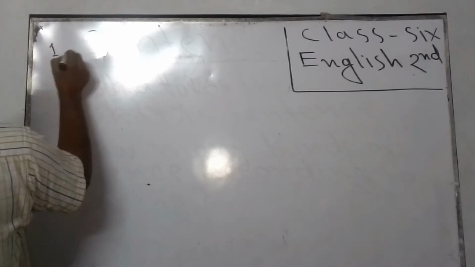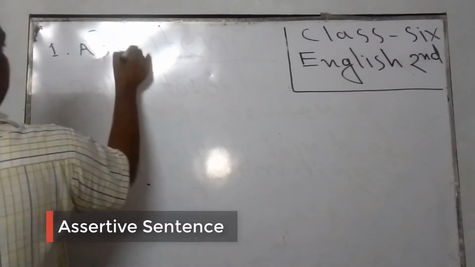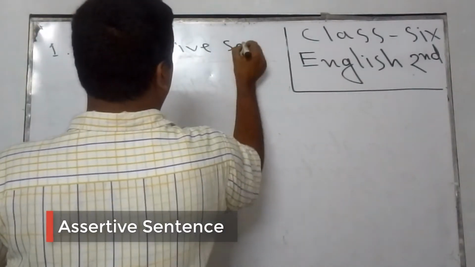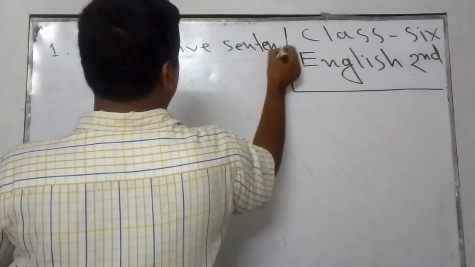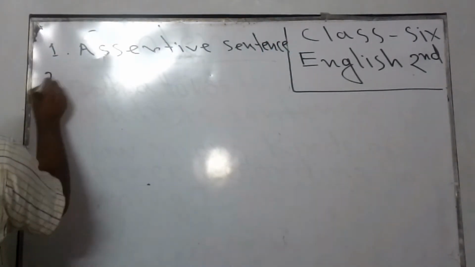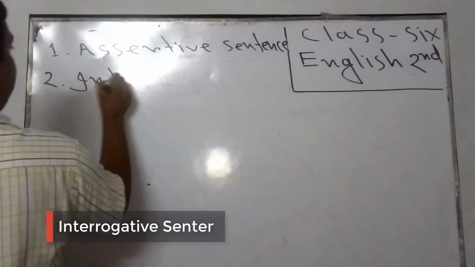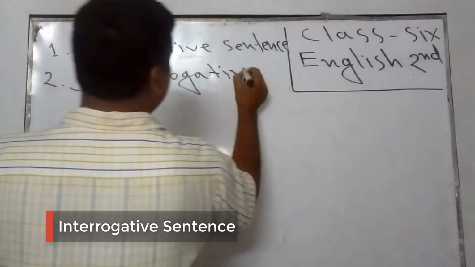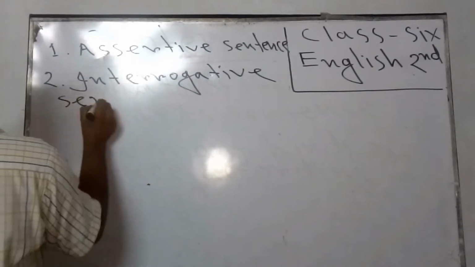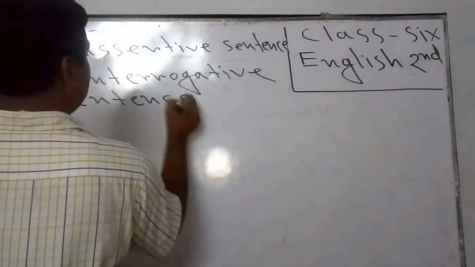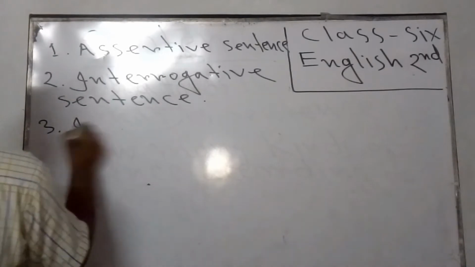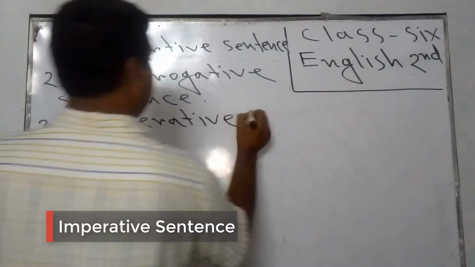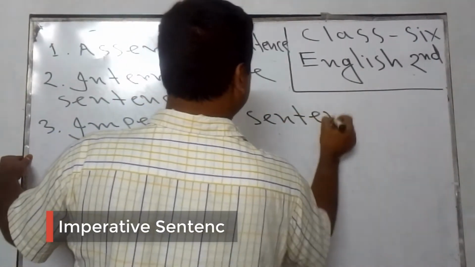Number 1, assertive sentence. Number 2, interrogative sentence. Number 3, imperative sentence.